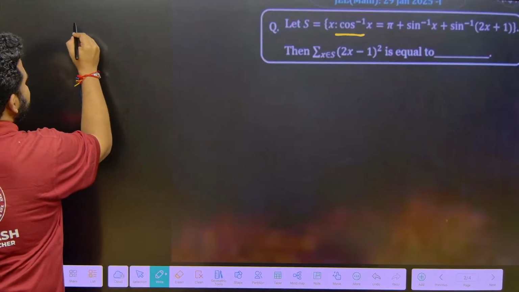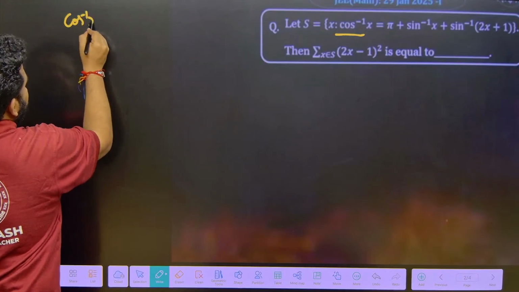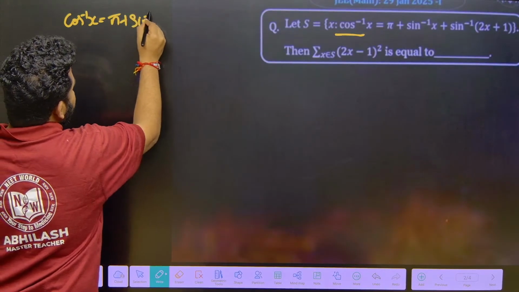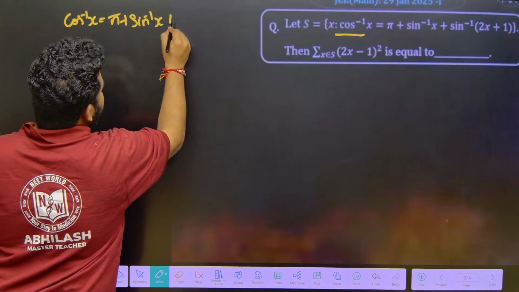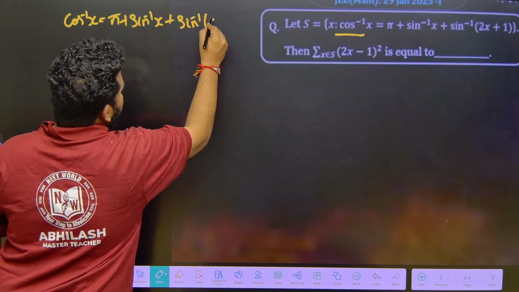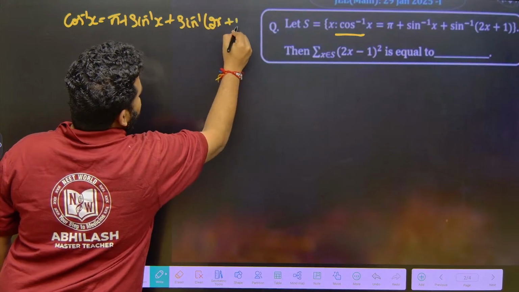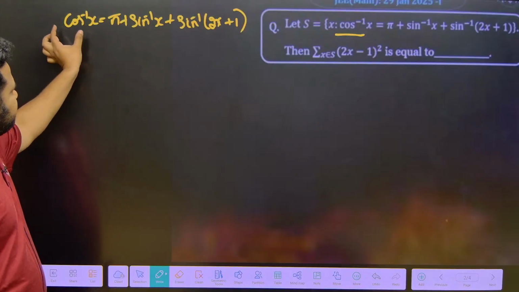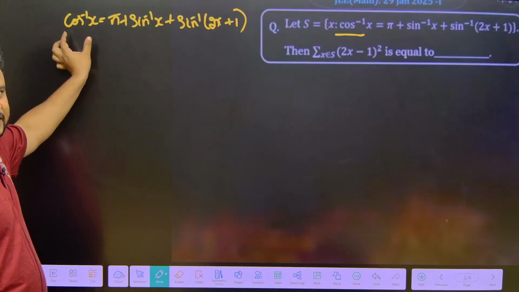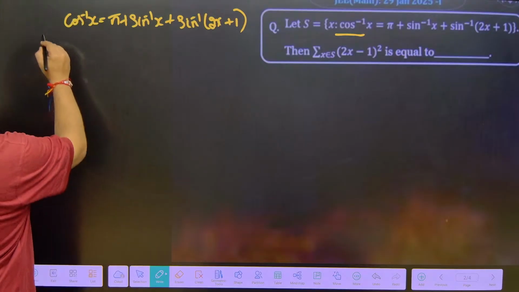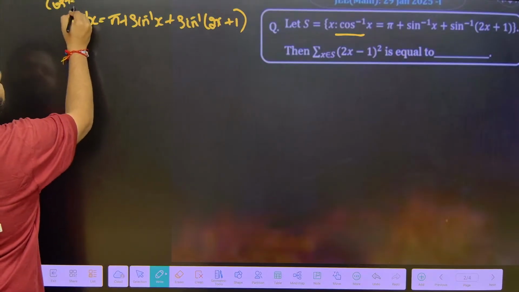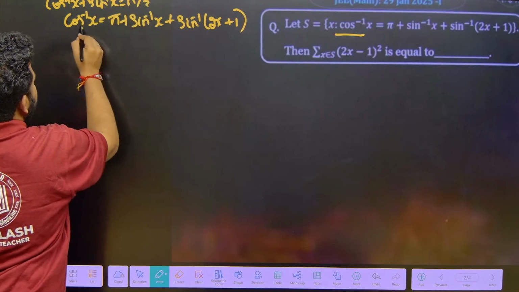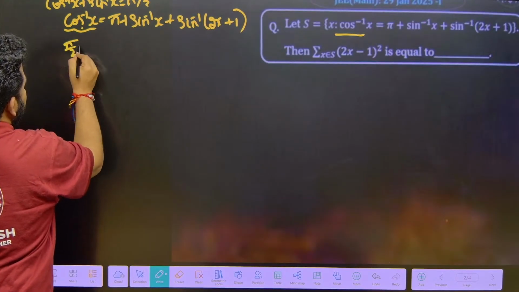They have given us cos inverse of x is equal to pi plus sin inverse of x plus sin inverse of 2x plus 1. Okay, this is what they have given. But everything is in sin inverse, and here I have cos inverse. Definitely this cos inverse I can write as pi by 2 minus sin inverse of x, because we know that cos inverse of x plus sin inverse of x is equal to pi by 2, correct?